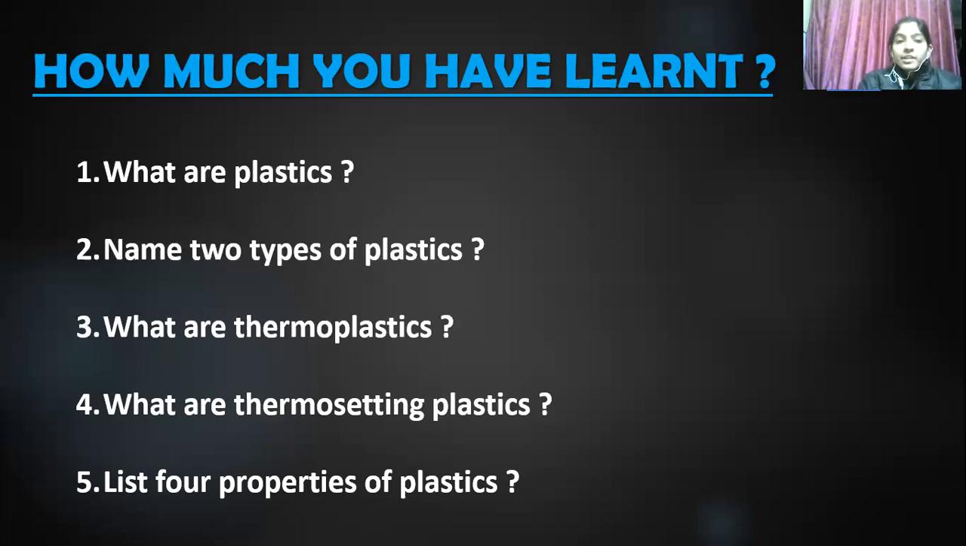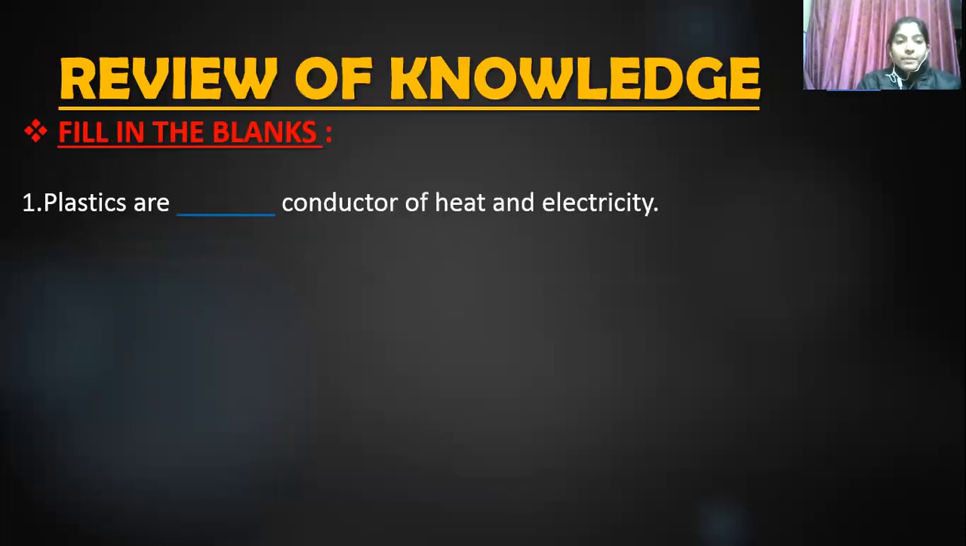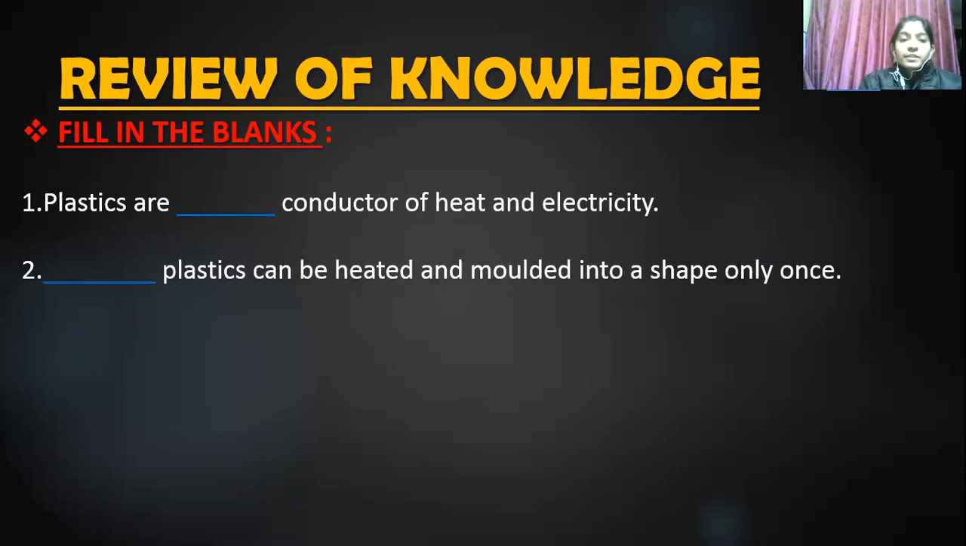Okay. Let's take a quick recap of what we have discussed today in the class. So fill in the blanks. You have to fill the blanks. So first one is, plastics are what conductors of heat and electricity? Plastics are poor conductors of heat and electricity. Very good. Next one is, which plastics can be heated and molded into a shape only once? Thermosetting plastics can be heated and molded into a shape only once.